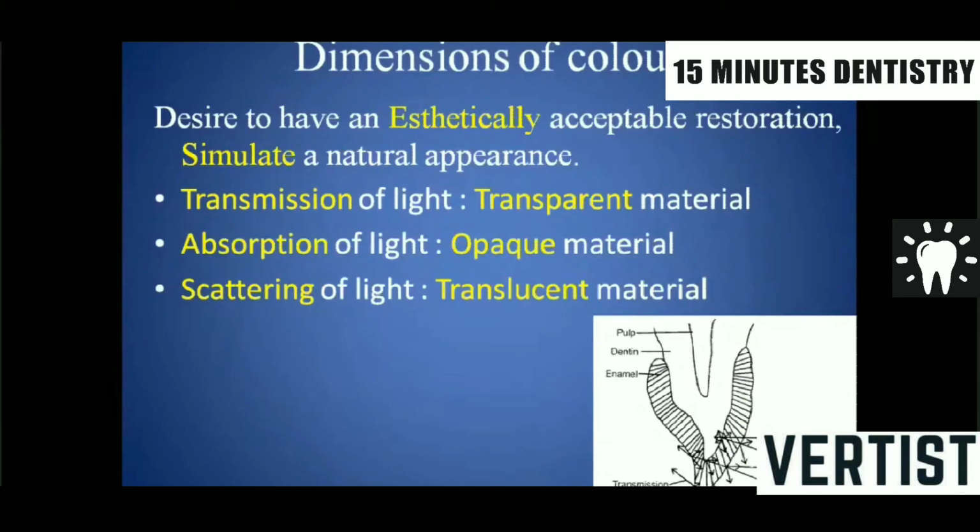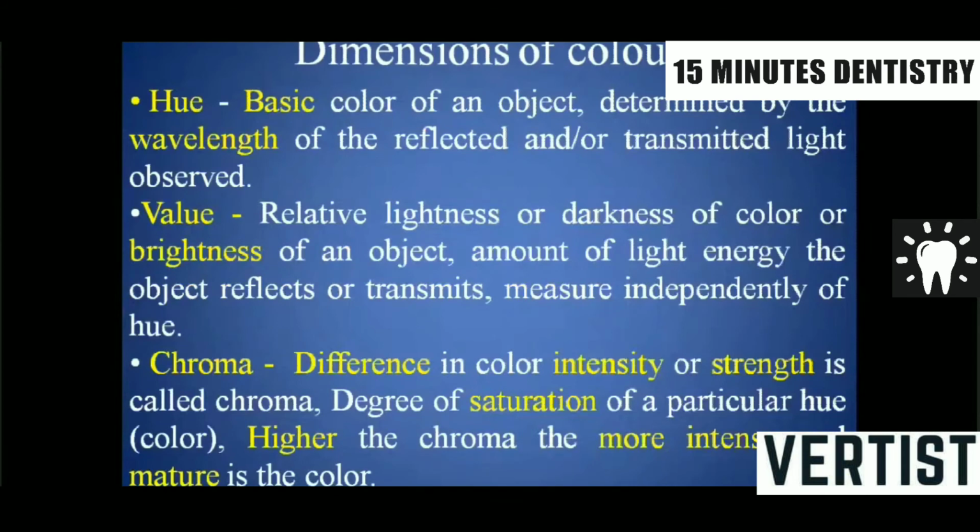And the third point is the scattering of light. When the material is translucent, it will scatter the light. For example, we have a diffuse kind of glass which scatters the light, right? It is not transparent, it is not opaque, it is in between transparent and opaque. So, dimensions of color are basically hue, value and chroma.